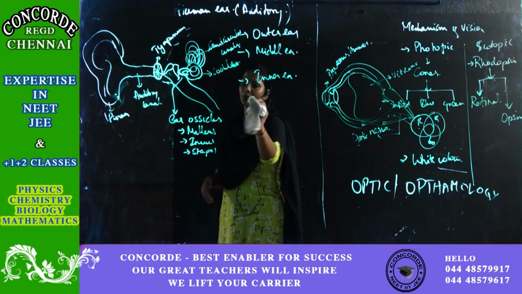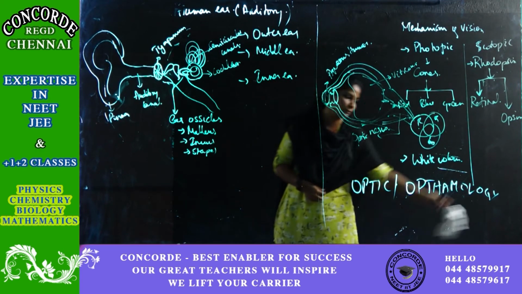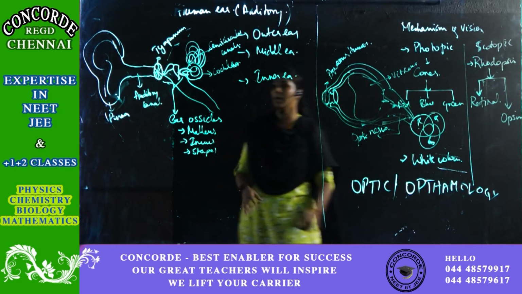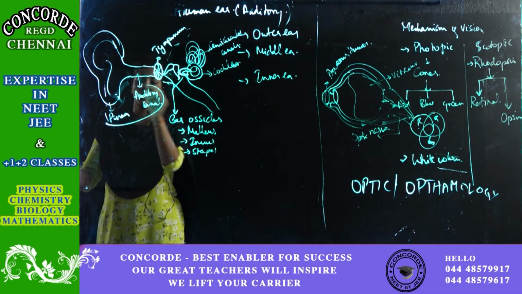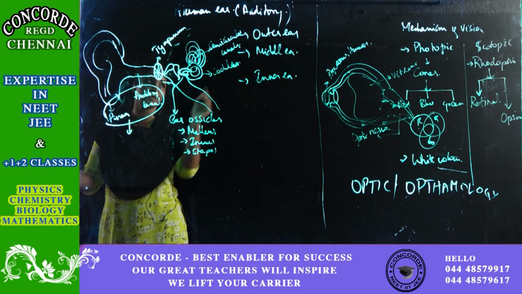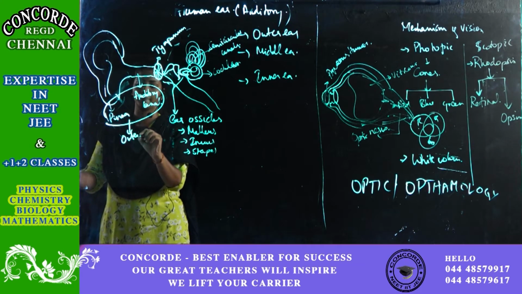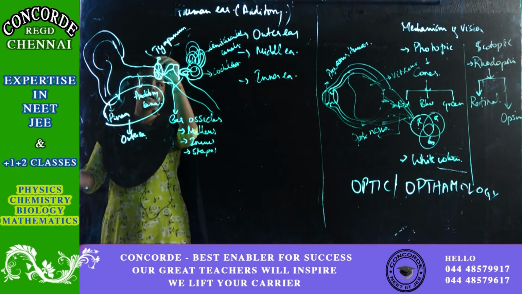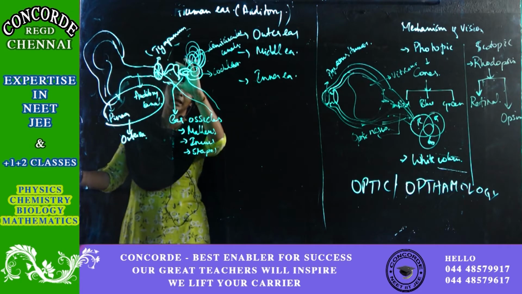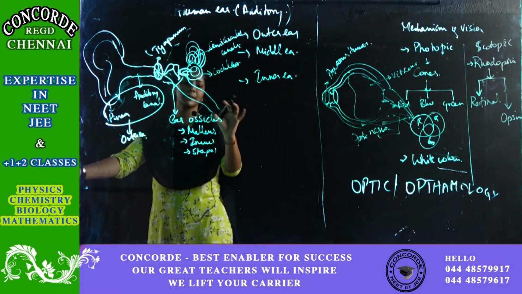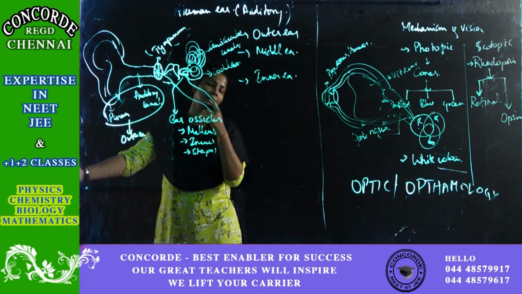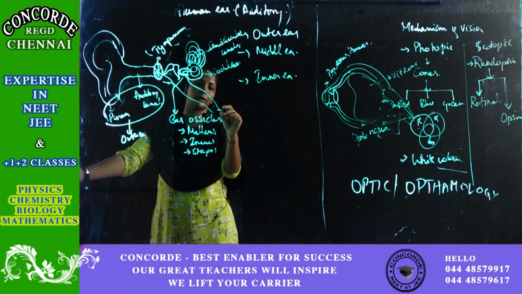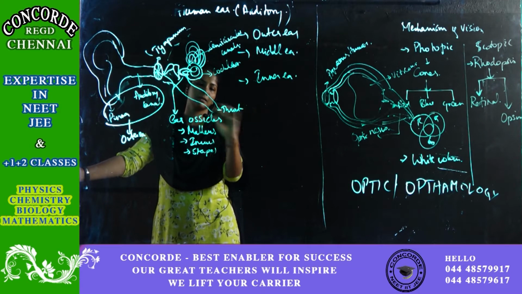Now, for the divisions: the pinna and auditory canal, or external auditory meatus, come under your outer ear. Your tympanum, the ear ossicles, and this tube are connected to your throat.